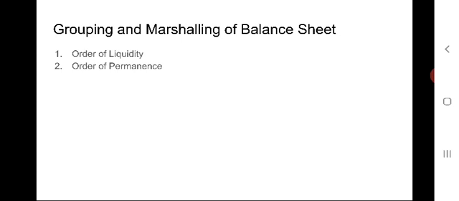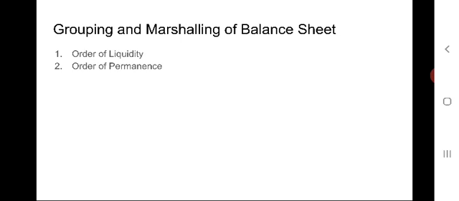In this method, order of liquidity, the assets are arranged in the order of liquidity. For example, the most liquid asset is shown first. The least liquid asset is shown at the last. The least liquid asset is one which cannot be easily converted into cash.